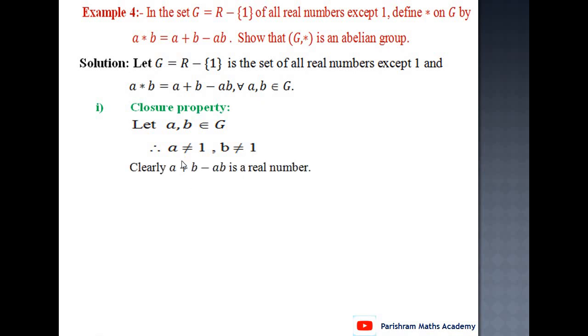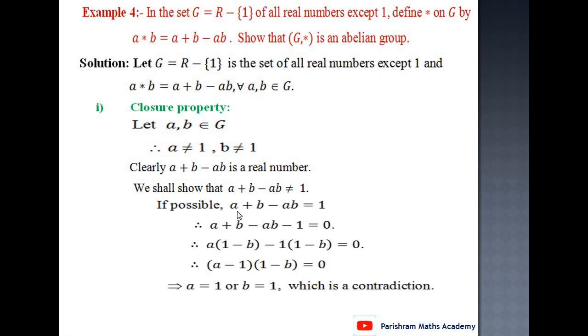Clearly a is not equal to 1, b is not equal to 1. a and b are real numbers, and therefore a plus b minus ab is also a real number. We have to show a plus b minus ab belongs to G, that is, we have to prove a plus b minus ab is not equal to 1.